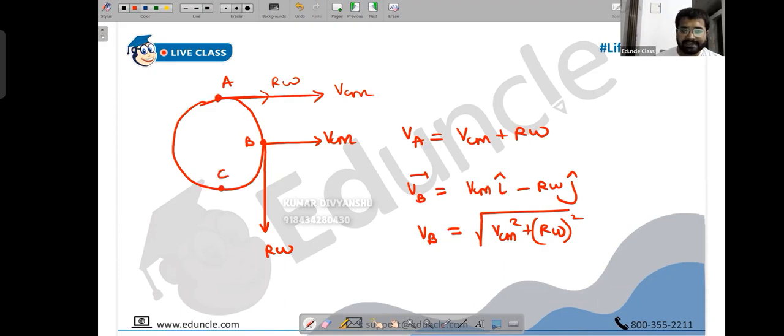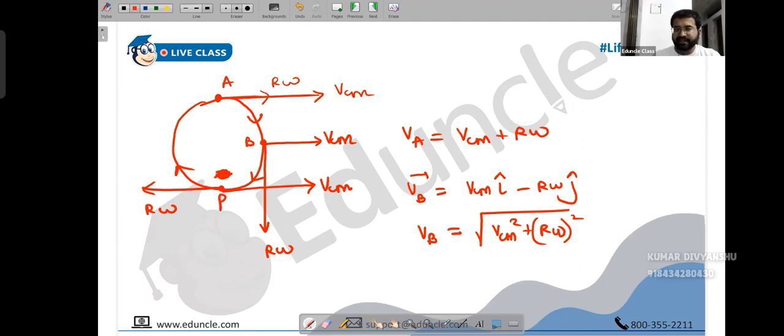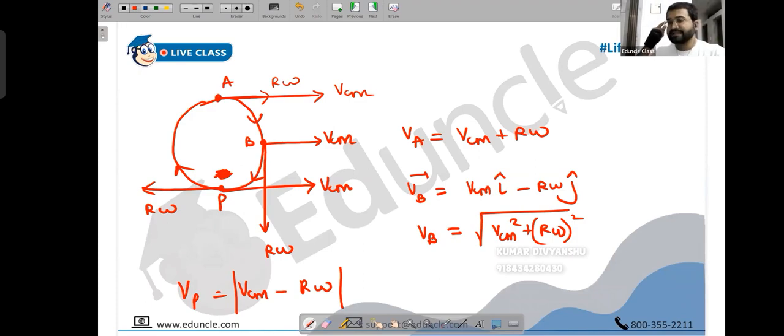Similarly, we have point C, where all the points are moving in the forward direction with velocity v_cm, plus there is a rotational velocity r omega going in this direction. Usually we write this point as P, which stands for the point of contact, so let's use the notation P. Here we have two cases: either v_cm is greater than r omega, or r omega is greater than v_cm, or both are equal. So v_P will be the magnitude of v_cm minus r omega, depending upon which is greater. This is the factor which decides which kind of slipping we are going to have, forward, backward, or none. Any questions so far, people?